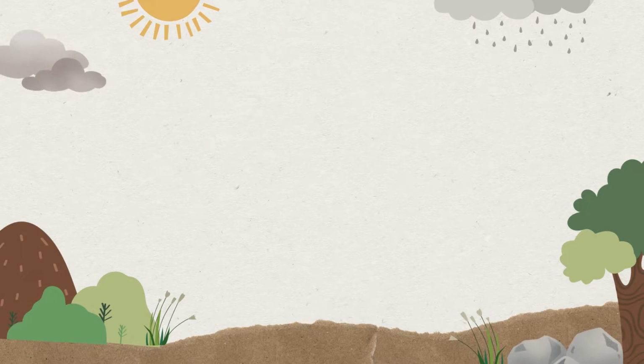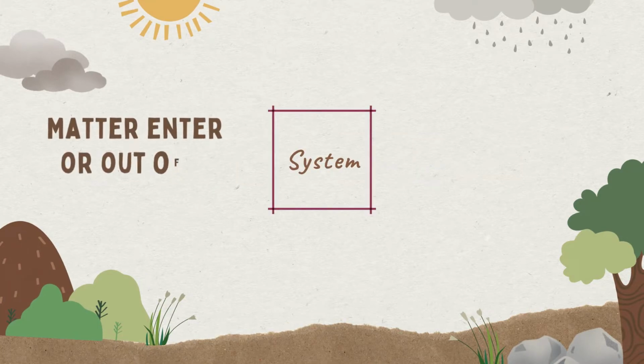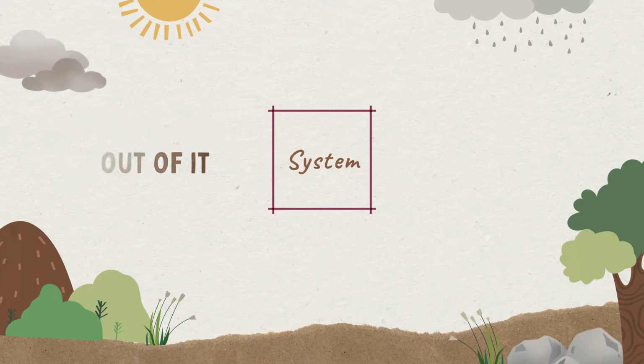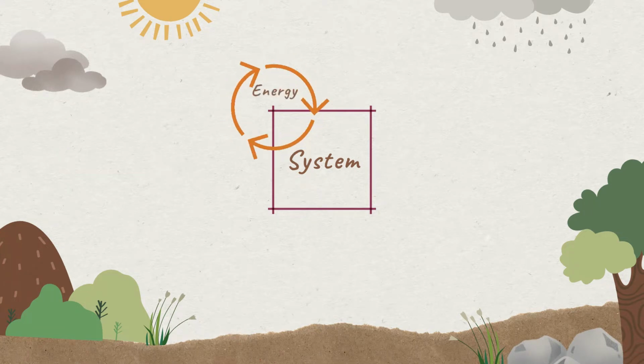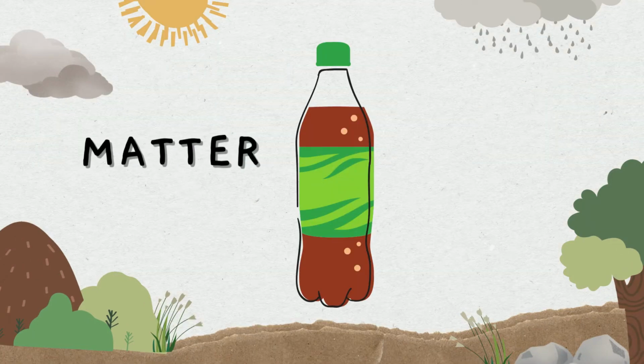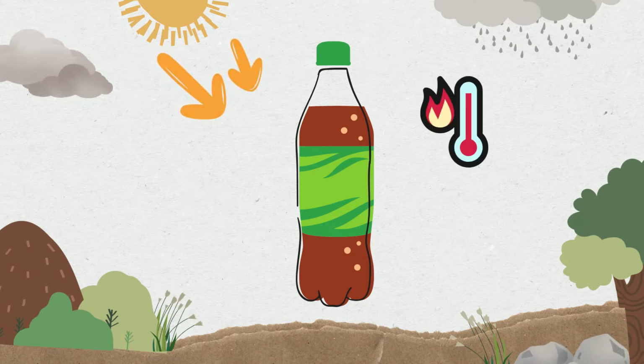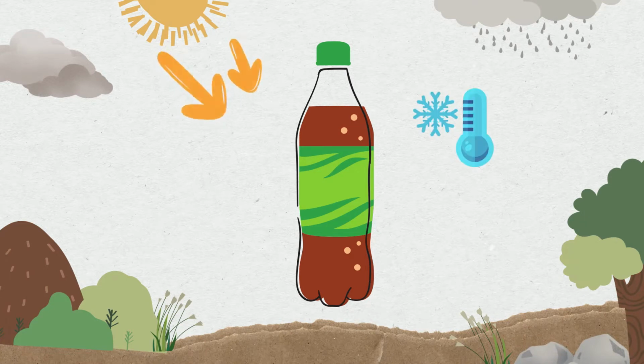Let's understand the closed system first. A closed system does not allow the transfer of matter into or out of it. However, the transfer of energy is permitted. Consider a water bottle as an example. There is no matter transfer out of the bottle, but the energy keeps moving in and out. Then, the temperature of the water changes.